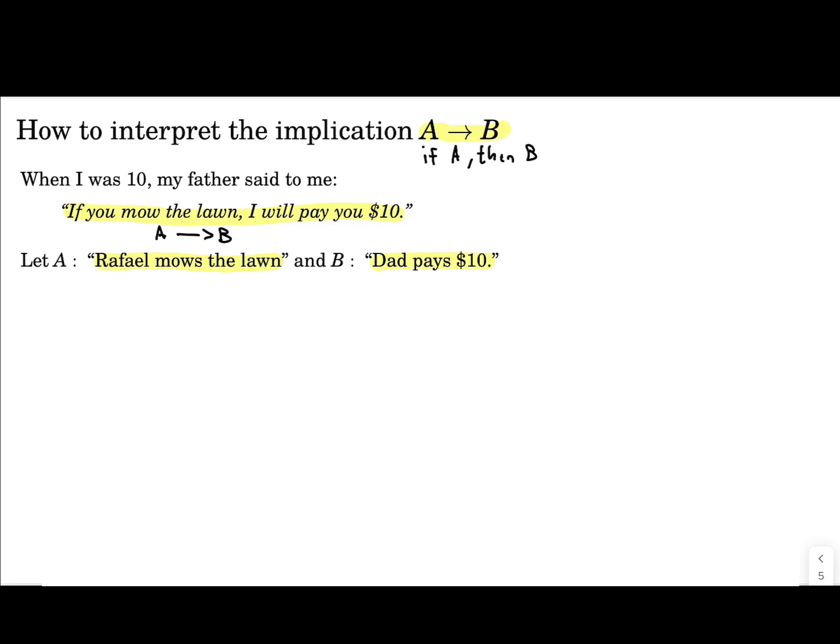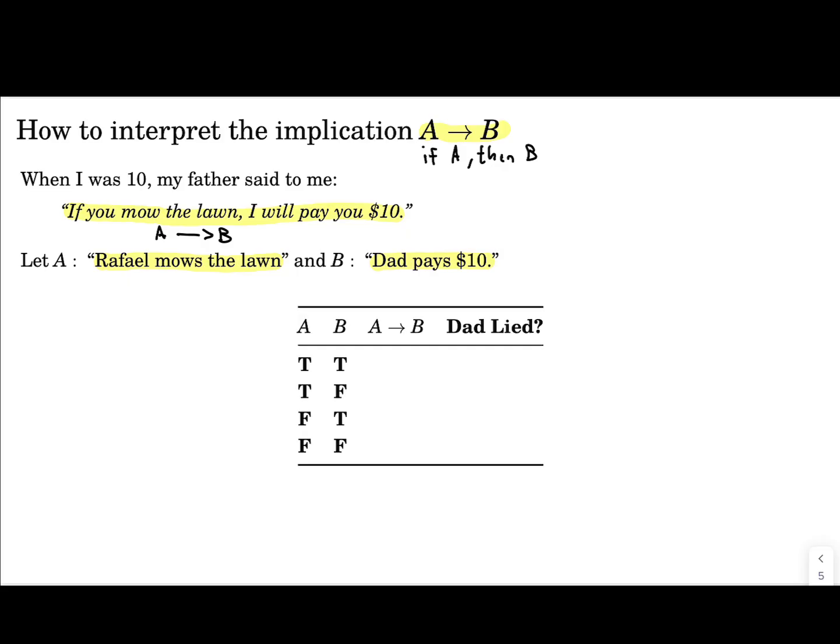And the question here, or the way to interpret this, is to ask, in which case did Dad lie? Out of all the possibilities that you can have for A and B, so A true and B true, A true and B false, A false and B true, A false and B false, in which situation can I say that Dad lied?